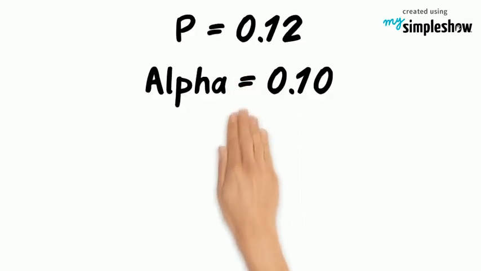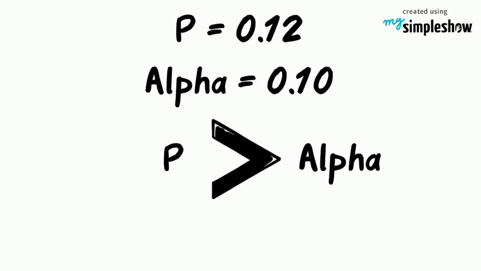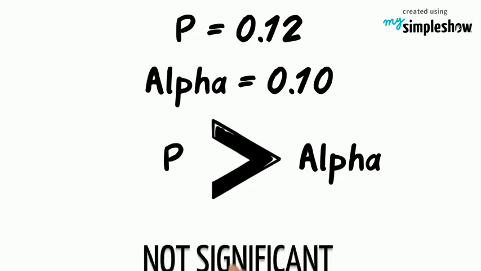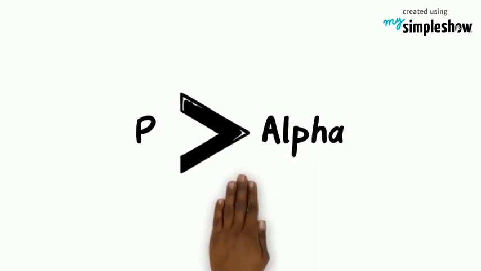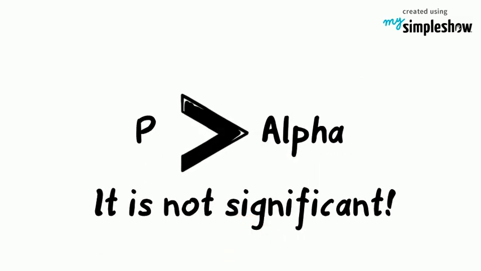What if p-value was 0.12 and alpha was set to 0.10? Now, p is greater than alpha, which means we didn't get over the bar, we didn't cross the threshold, and p is not significant. P-value needs to get lower than alpha in order to be considered significant. As long as p-value is greater than alpha, it is not significant.